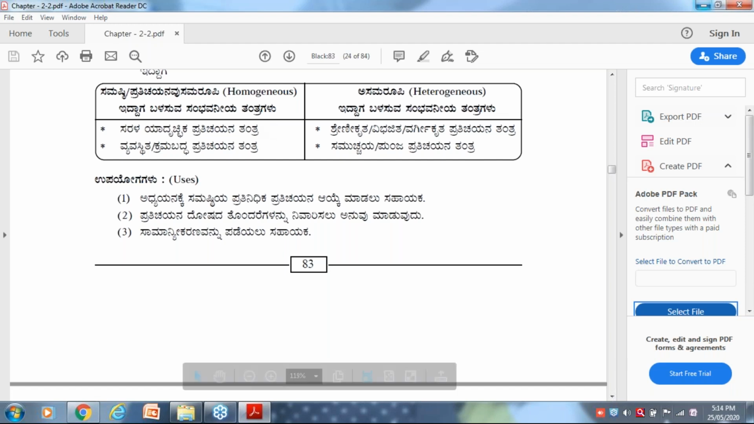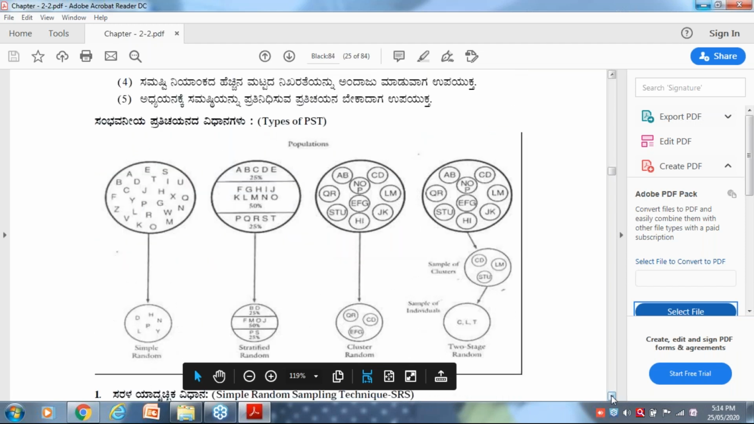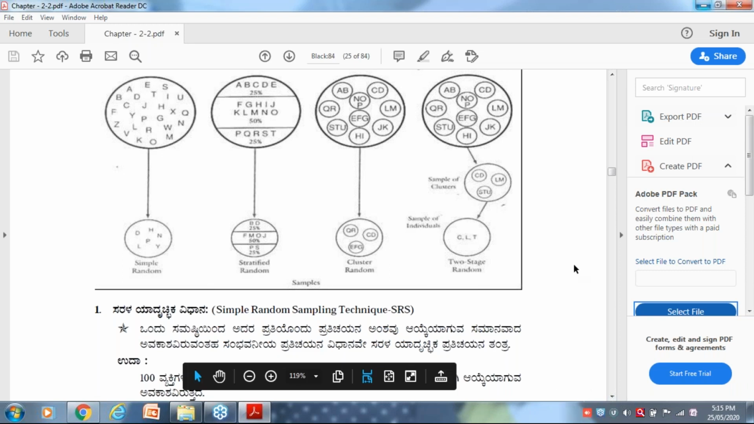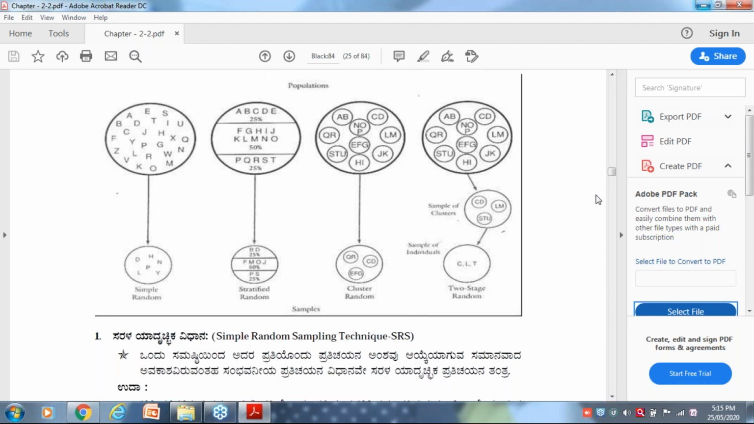Okay, I will move fast. I don't have much time. Yes, this picture can tell about sampling techniques. You can take a snap of it. It is very easy, sir. The above represents the population and below represents the samples. I will explain one by one, don't worry.